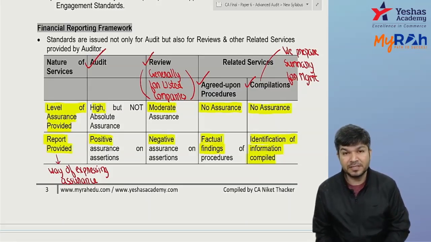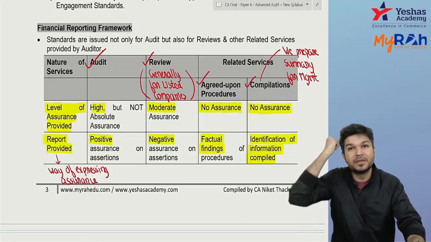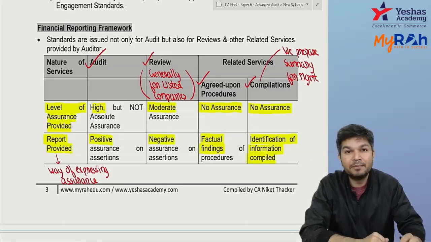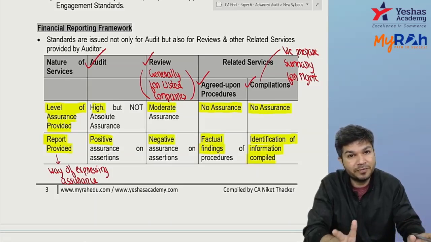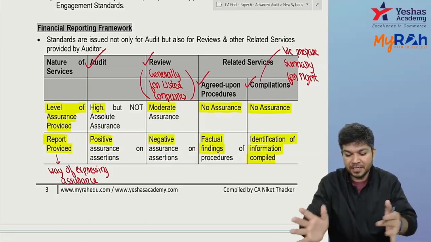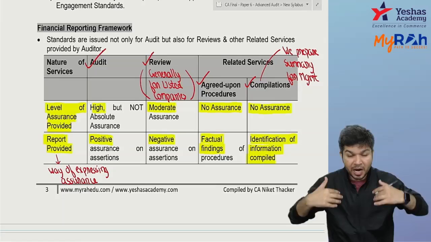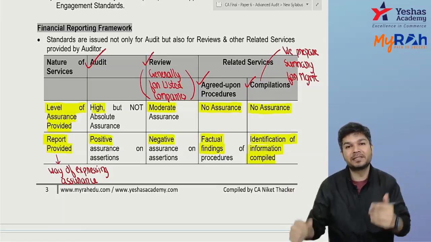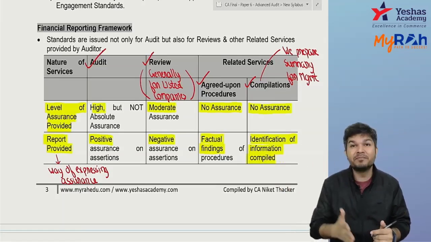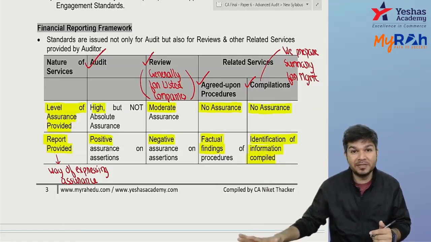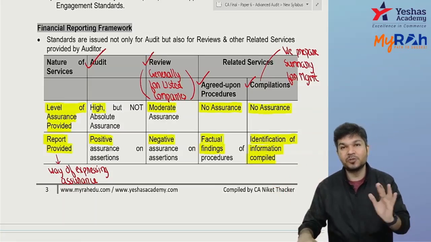And then we are doing some other services. In your other services, one, we have agreed upon procedures. In agreed upon procedures, we do the procedures which are agreed upon, so we are just reporting the facts which we found out. There's no assurance. And the last one is compilation. Compilation is basically preparation of a summary. You are helping management in preparing something. You're not checking. You're preparing something based on the data given by management. If data is wrong, my summary will be wrong. I'm not going to check the data. So there's no assurance over here.